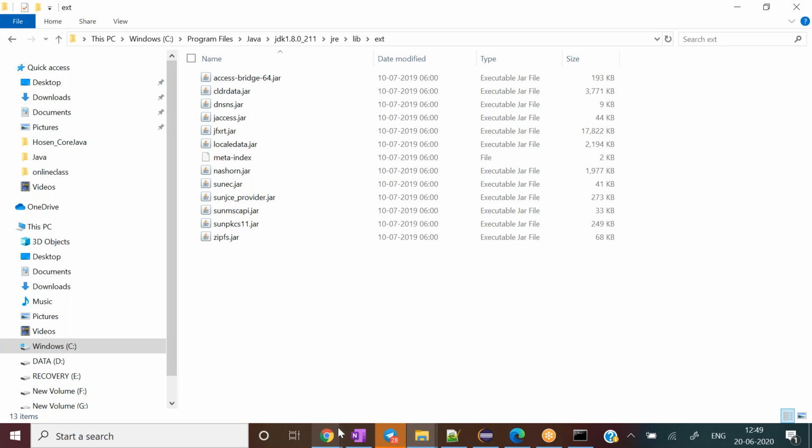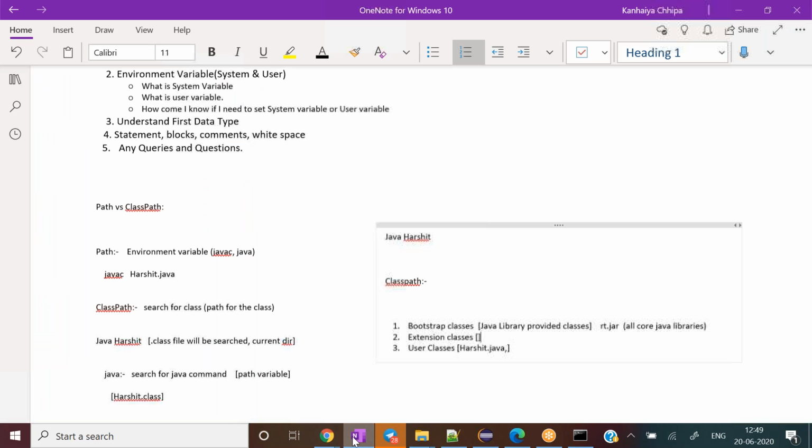But keep in mind, be with me, that there are three types of libraries or classes that come into the picture when it comes to any Java program execution part. So this extension is like we have already seen, inside JRE, it exists inside the ext folder.